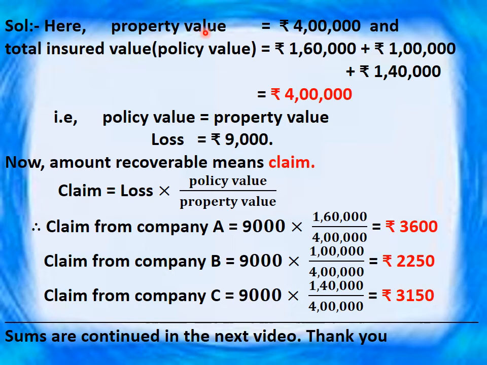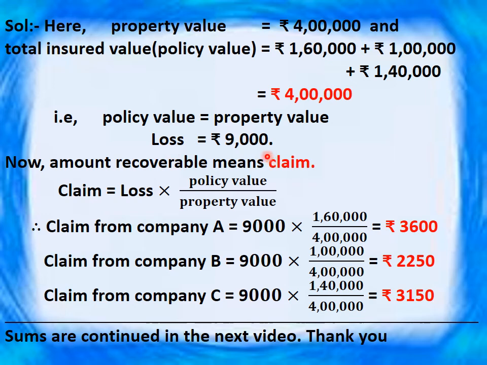Here the property value is 4 lakh, which is divided into 3 parts and insured in 3 different insurance companies. And the amounts insured are in company A 1,60,000, company B 1 lakh and company C 1,40,000. On adding you will get the total amount as 4 lakh. That is the total policy value, not only a single value. So total policy value and property value are the same.